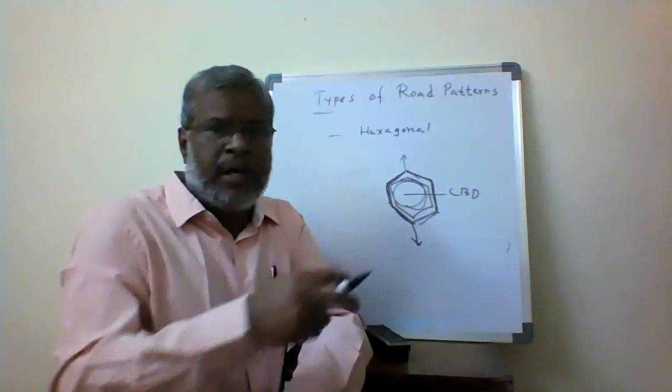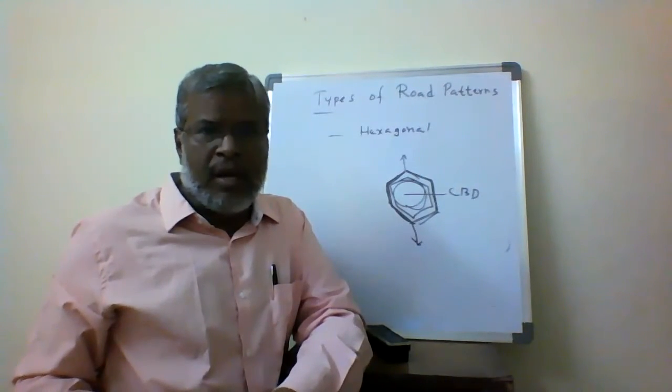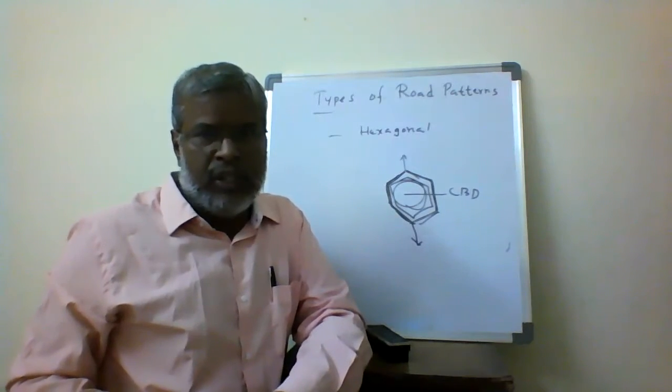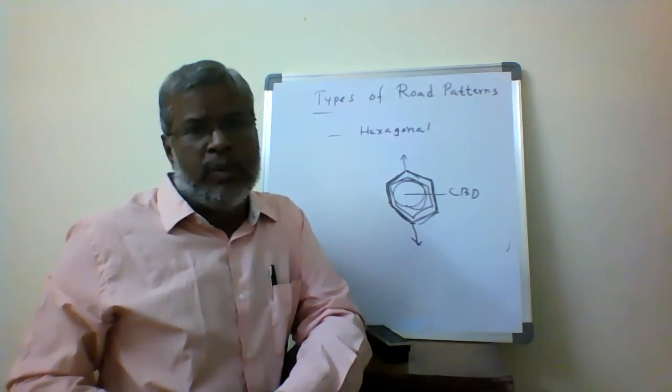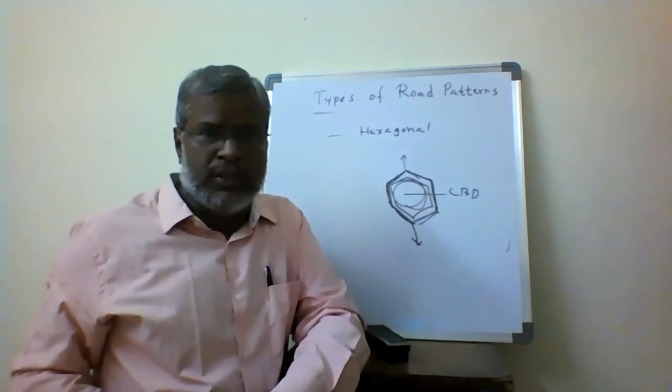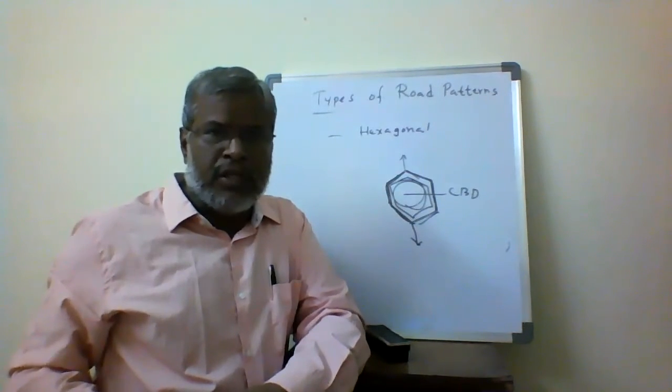But here in the hexagonal pattern, we have a wider area, but all the development will be taking place in one location, one cluster itself, in one area. That's why it is going to be called congested. The traffic is going to be congested. We are not going to be diverting the traffic very easily.